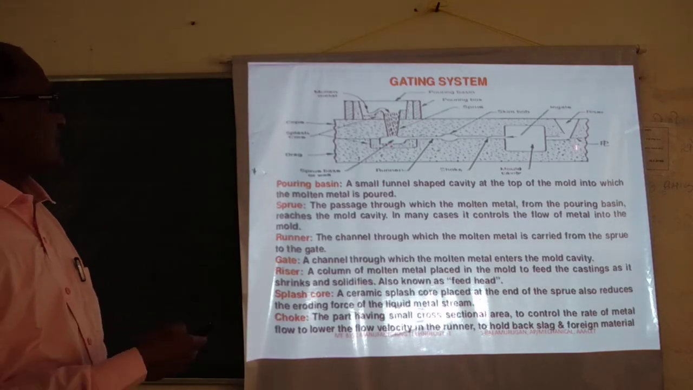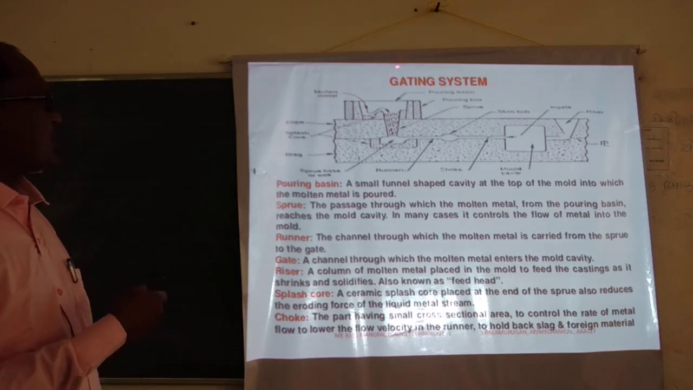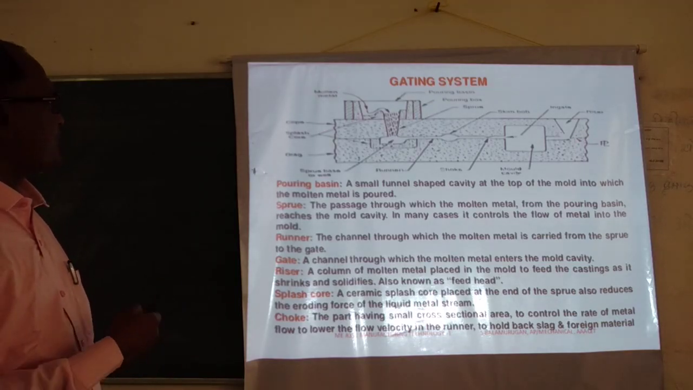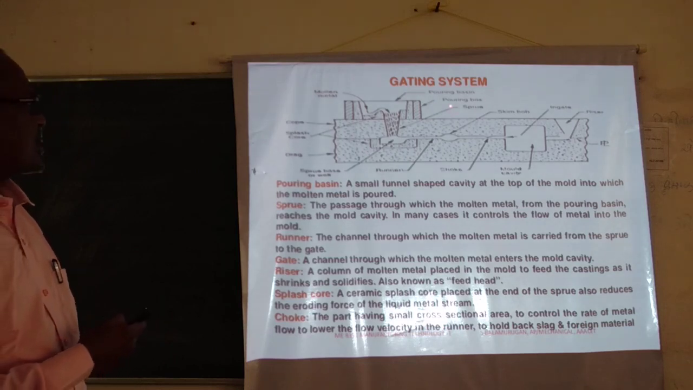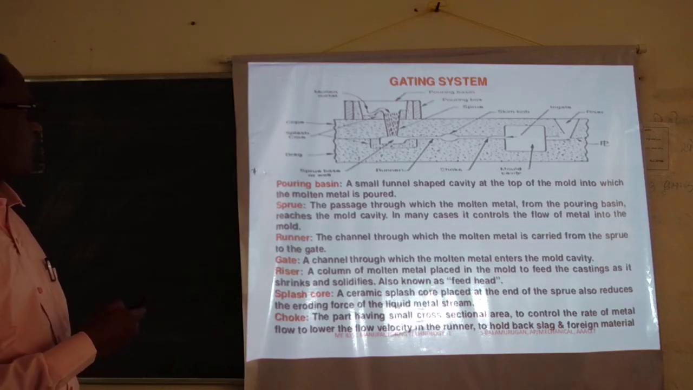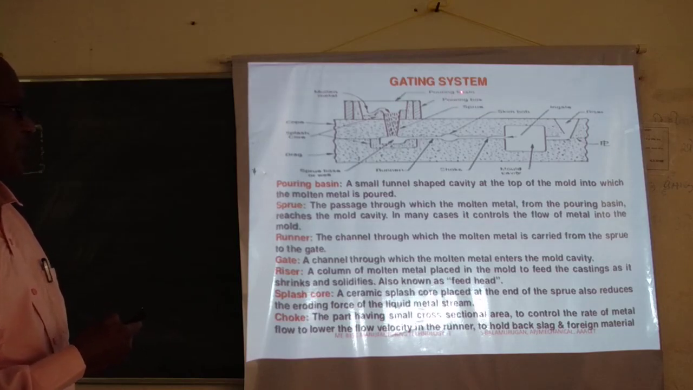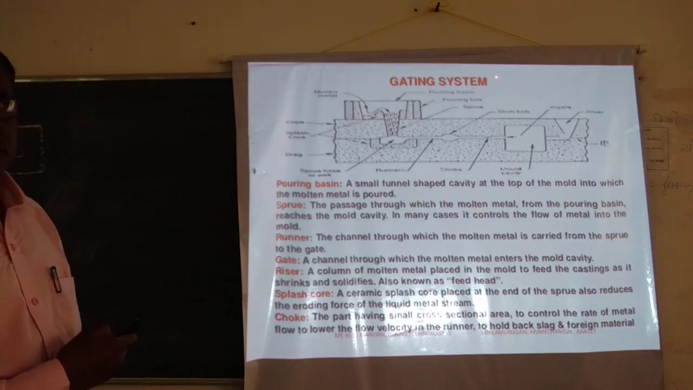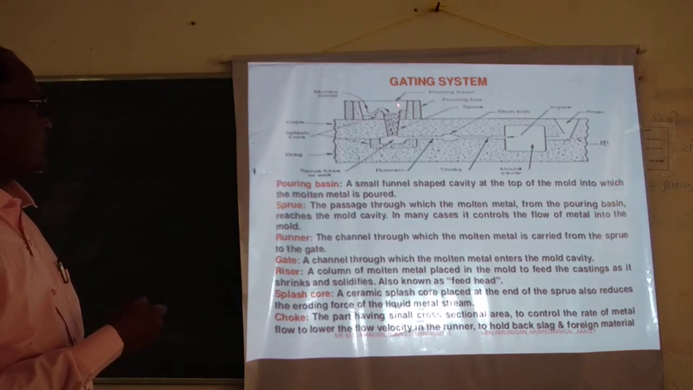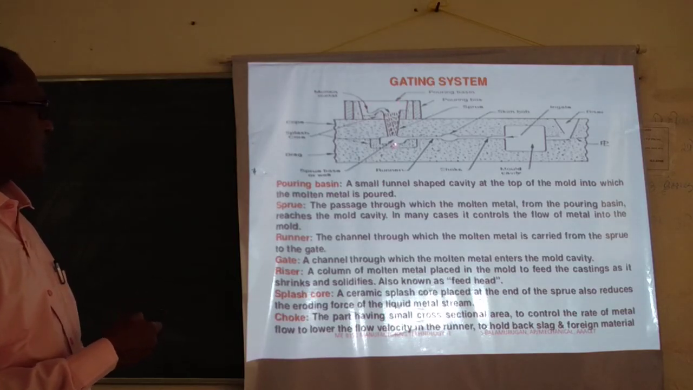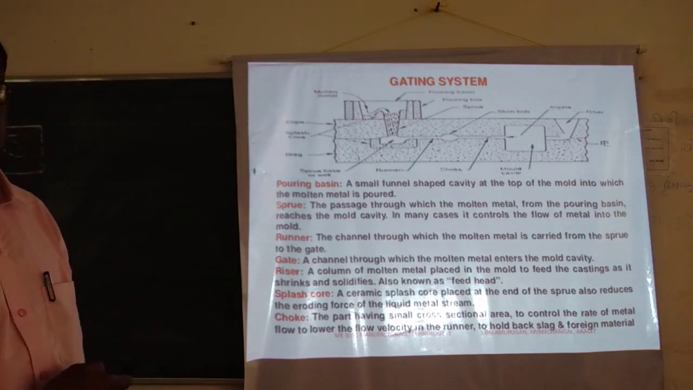So all the components are there in this casting process. These are the various components, and one by one we are going to discuss them. This is the pouring basin. Pouring basin means it is the portion from where you pour the molten metal into the mold cavity. It is a small funnel-shaped cavity at the top of the mold into which the molten metal is poured. So that is called a pouring basin.